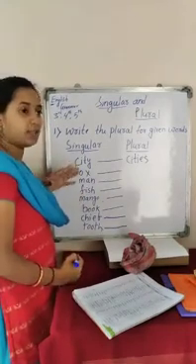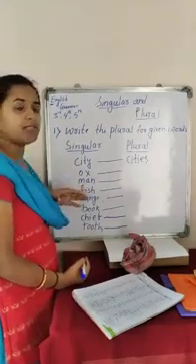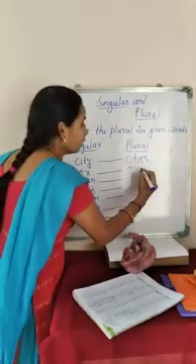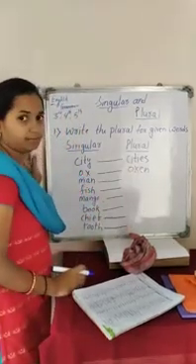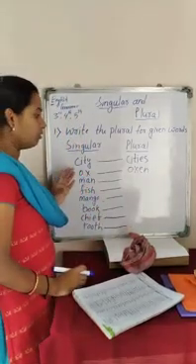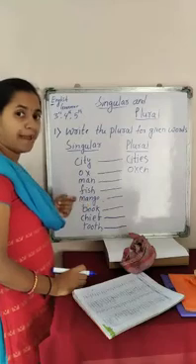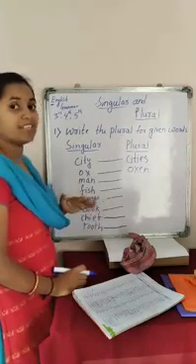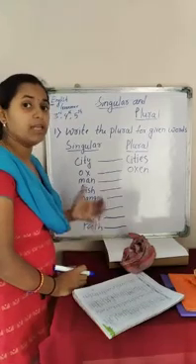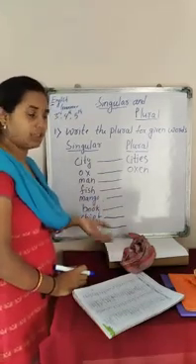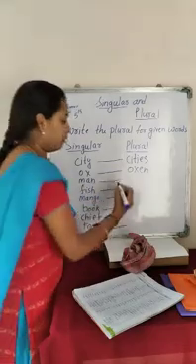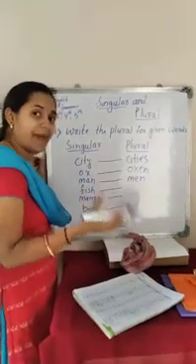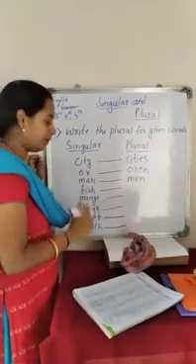Now next one is what? Ox. As I said, for some of the words the spelling will completely change, right? So here ox, the plural form is oxen. Now next one is what here? Man. Again the same thing. For some of the words, when we are changing from singular to plural, the spelling will completely change, right? So man, men, M-E-N. Man will become M-E-N.